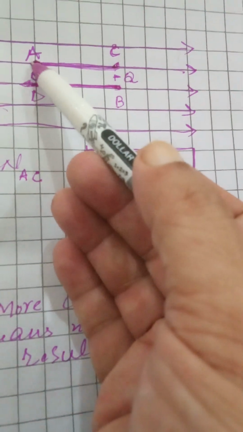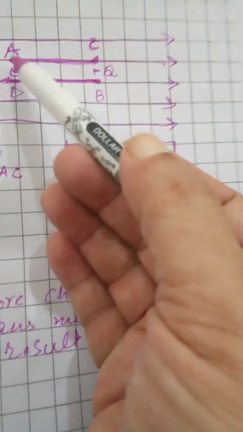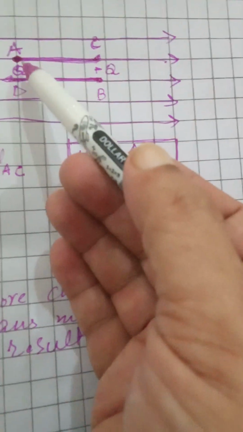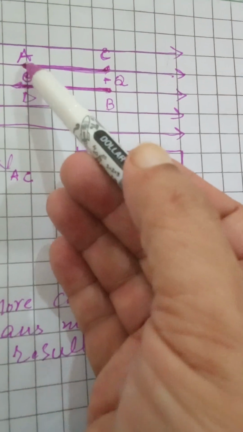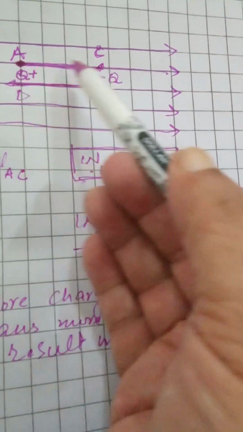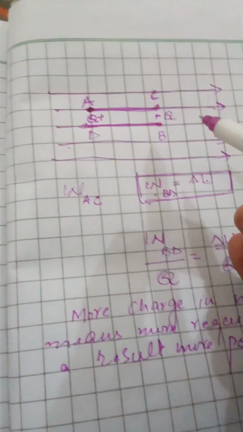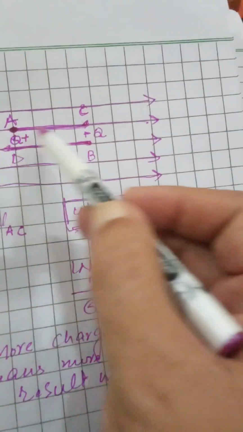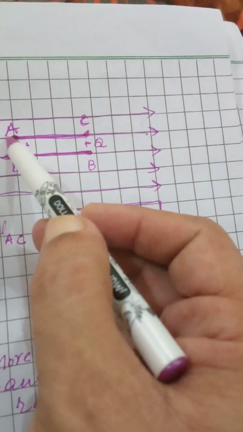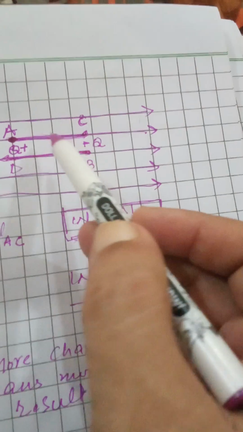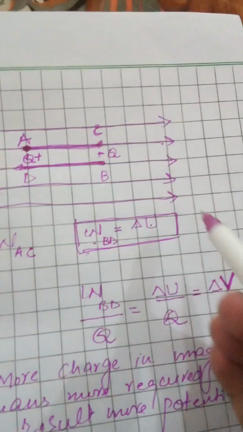It depends on the distance between the 2 points. Second, it depends on the magnitude of the charge. Since I'm talking about the uniform field, a straight line, let us make it simple: it depends only on these 2 points.